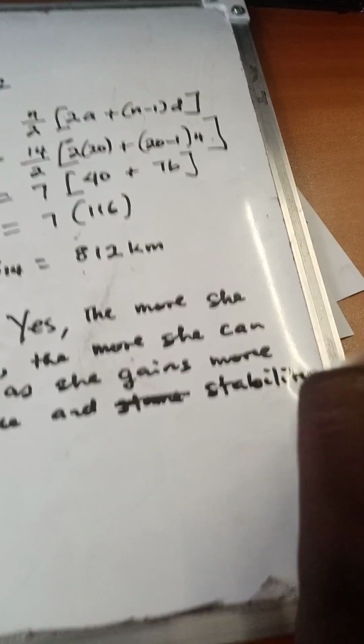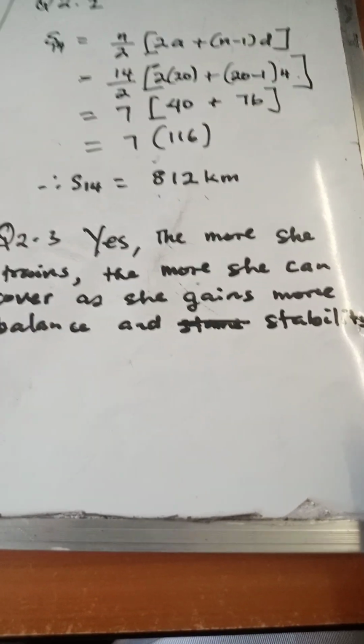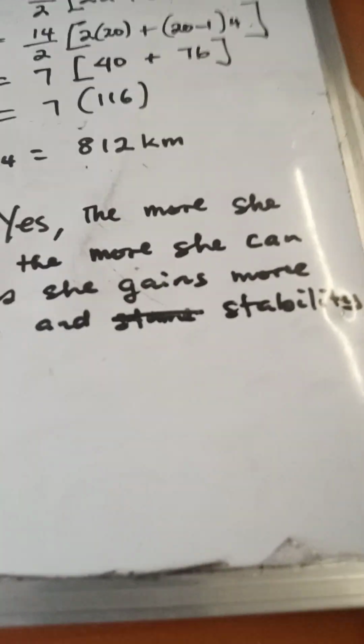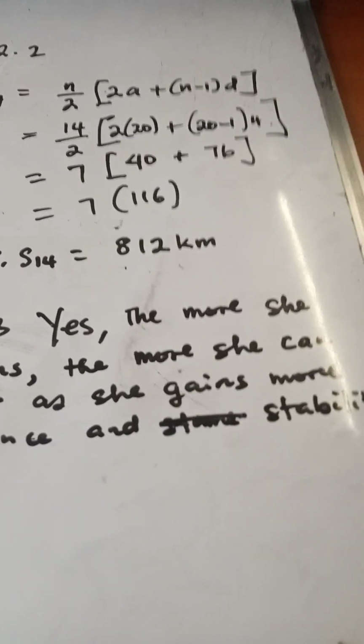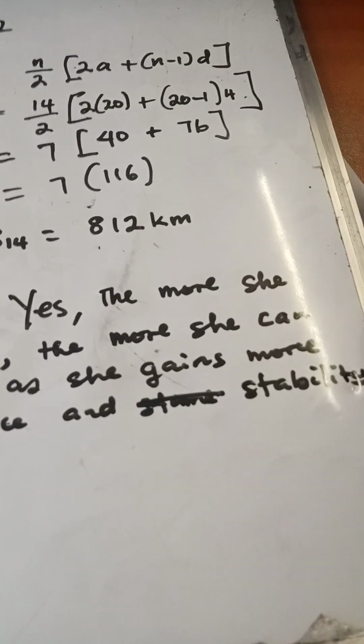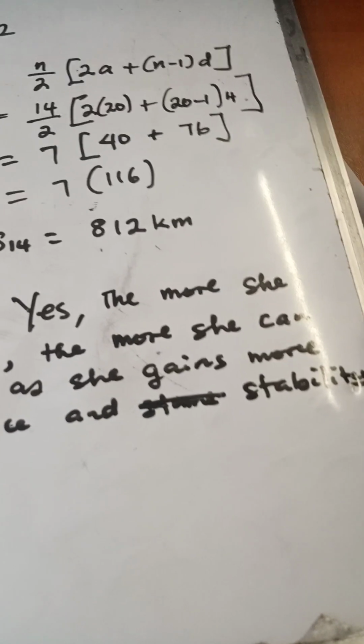It depends on how you put this question. If you train more, you gain stamina, you gain balance, and you are able to run more in terms of distance. So I think, to me, she will be able to keep up with the daily rate of increase in distance covered indefinitely.